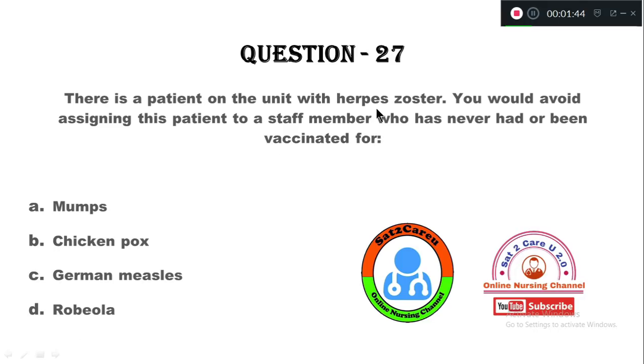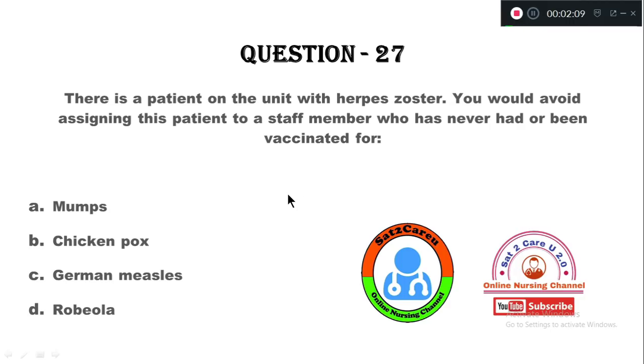So when you have a patient with herpes zoster, which staff member should you avoid when you allot care?